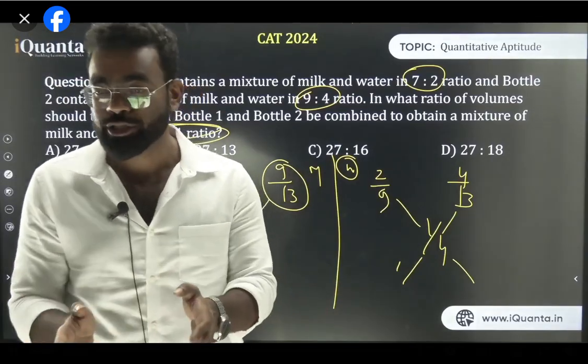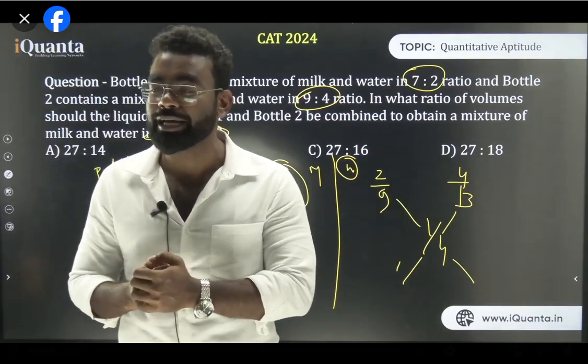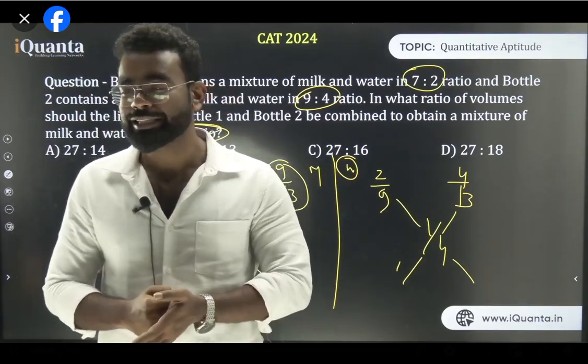Please go through the average section. Please solve questions. Please go through the basic mixed alligation. We will do PYQs, previous year CAT questions, in that. I can brief you on what alligation is. Alligation is basically something about mixture.